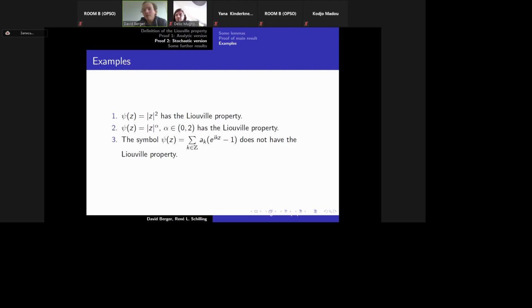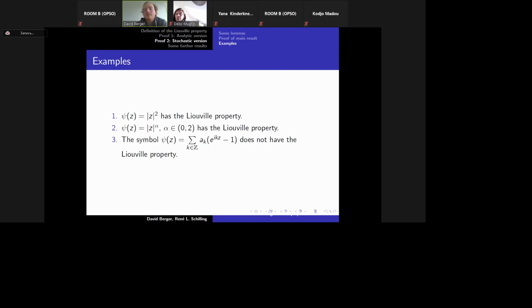I think it is more interesting to know which symbols do not have the Liouville property, and we can describe it completely. If you take just one dimension, psi of z equal to the sum over all integers k of a_k times e to the power of ikz minus 1, then you see that if you take z equal to 2 pi, this is equal to 0.